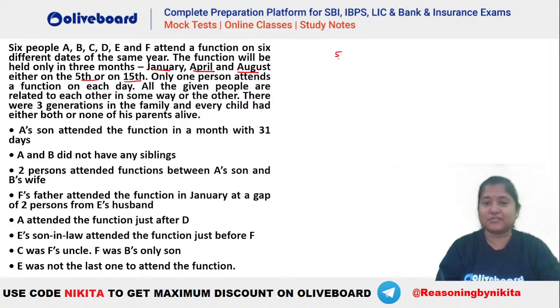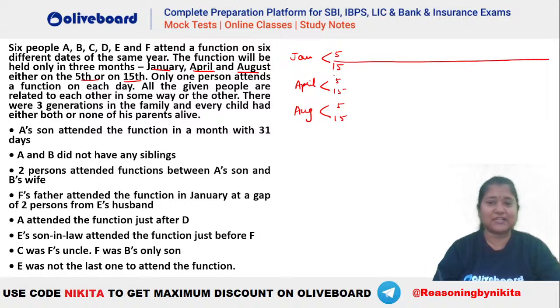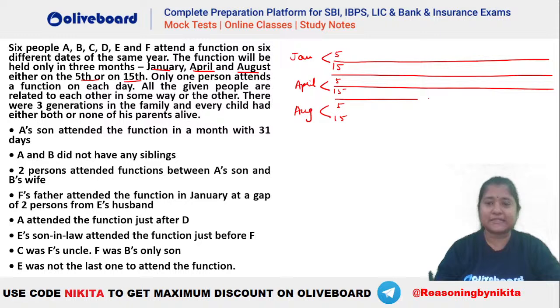So we have these 2 dates here for 3 months, 5/15, 5/15, 5/15, right? And the months are, you can see, January, April, and August. Okay, chal. ठीक है, let's quickly check whether that's the right one or not. जल्दी से देखते हैं.